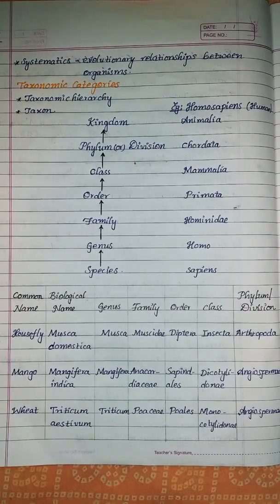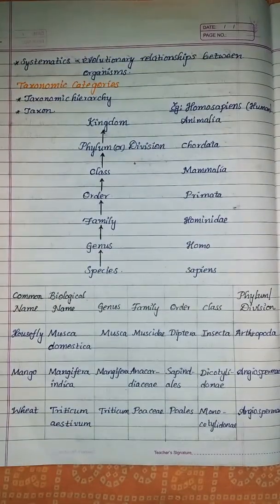Human beings have for a long time been interested not only in knowing about different kinds of organisms and their diversities, but also the relationships among them, even relationships between organism and organism. This branch of study was referred to as systematics. The word systematics is derived from the Latin word systema, which means systematic arrangement of organisms.